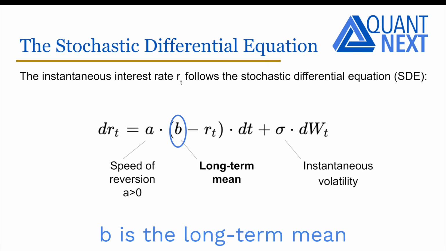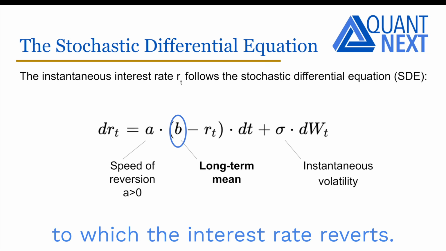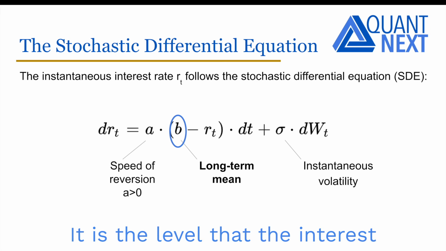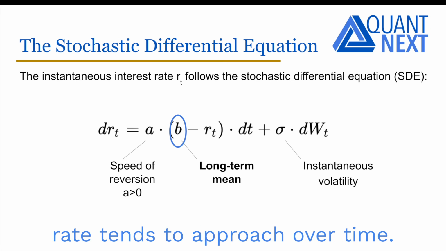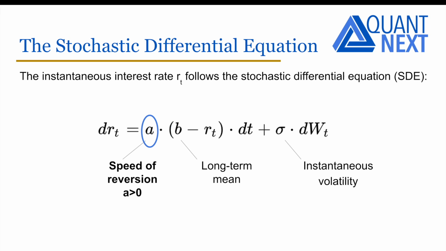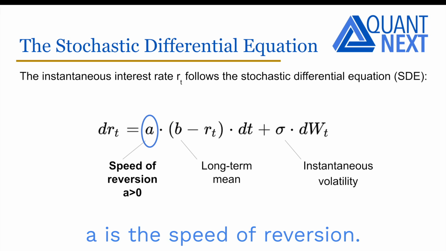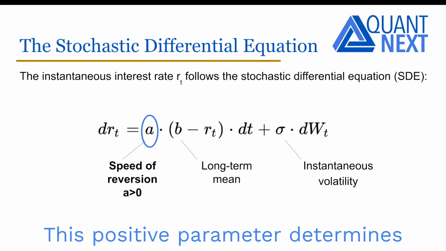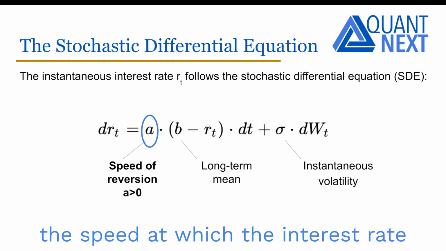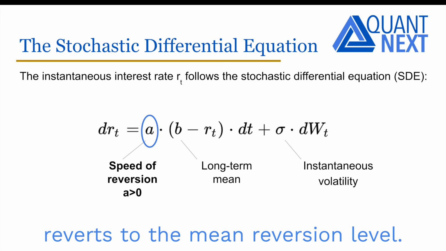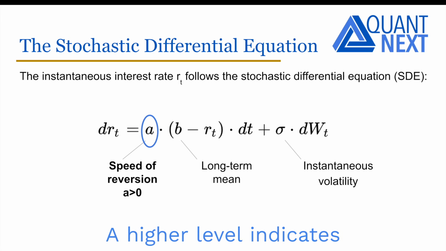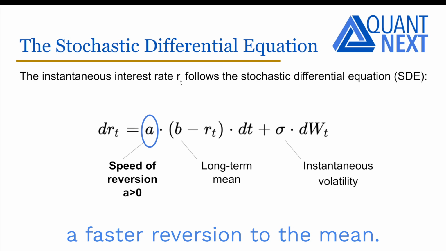B is the long-term mean or equilibrium to which the interest rate reverts. It is the level that the interest rate tends to approach over time. A is the speed of reversion. This parameter, positive, determines the speed at which the interest rate reverts to the mean reversion level. A higher value indicates a faster reversion to the mean.